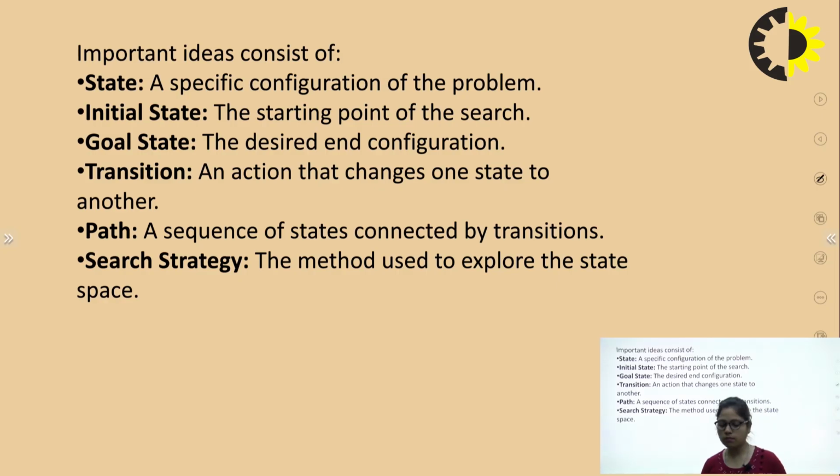Now, what do we mean by a state? A specific configuration of the problem. What is the initial state? It is the starting position or starting point of the search. The goal state is the desired end configuration. Transition is an action that changes one state to another. The next one is path, a sequence of states connected by transitions. Now, what is the search strategy? The method used to explore the state space. These are the important ideas we need to consider.